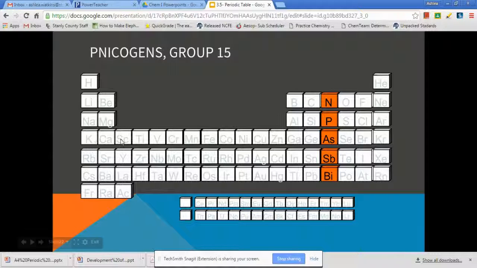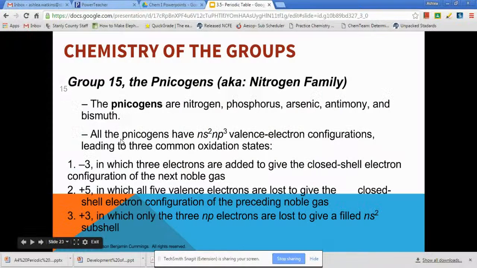Okay, the next one is our nitrogen family, group 15. And here talks a little bit more about their electrons. You need to know it's normally a -3 charge. So we usually deal with number 1 here for a -3 charge.